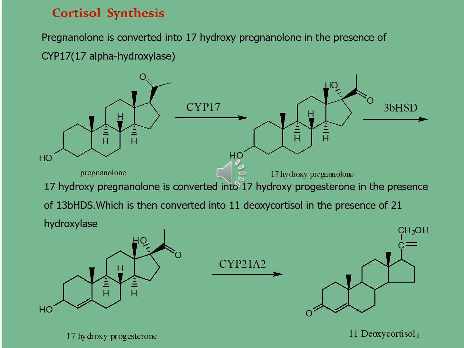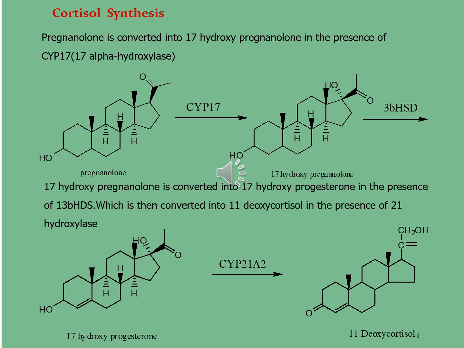Synthesis of cortisol. Cortisol is an example of corticoids. Let's see how cortisol is synthesized. In the first step, pregnenolone is converted into 17-hydroxy pregnenolone in the presence of the CYP17 alpha hydroxylase enzyme.